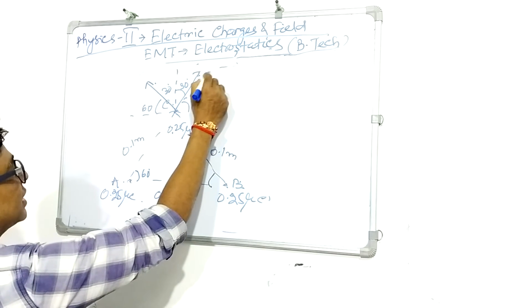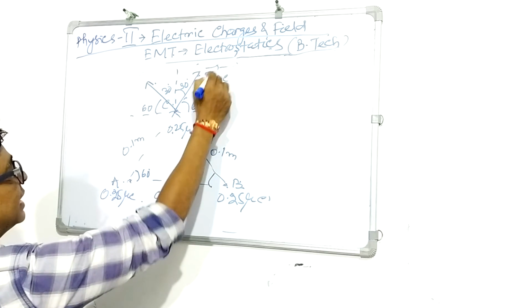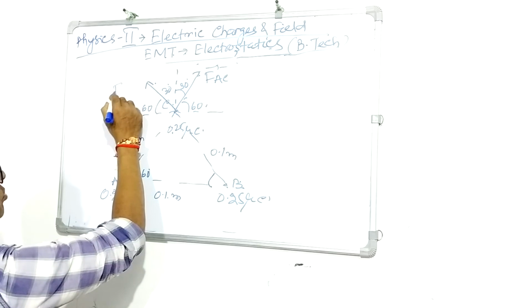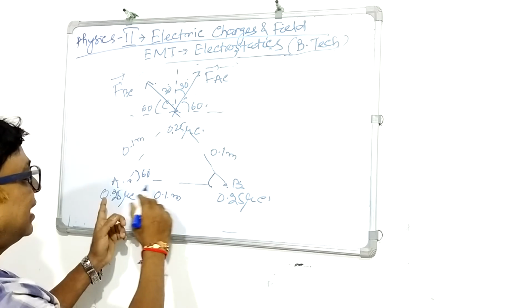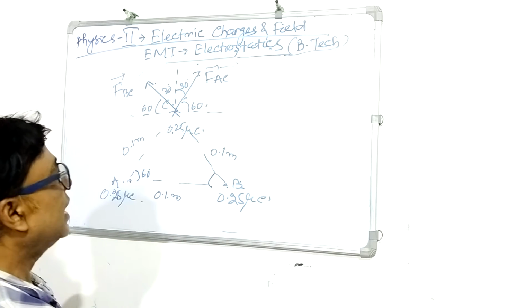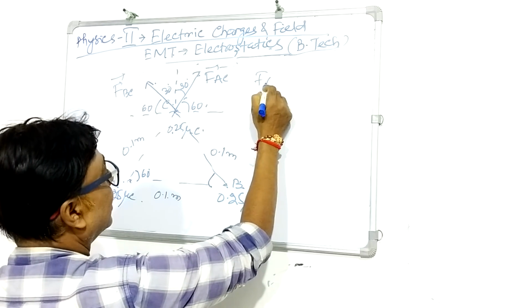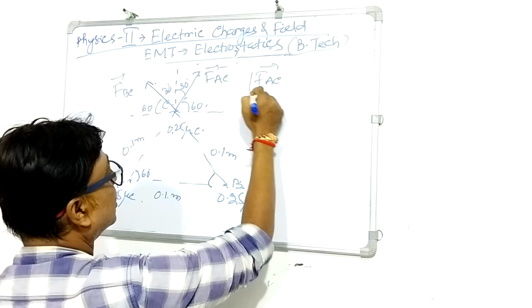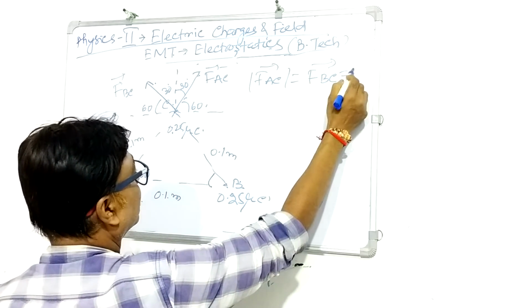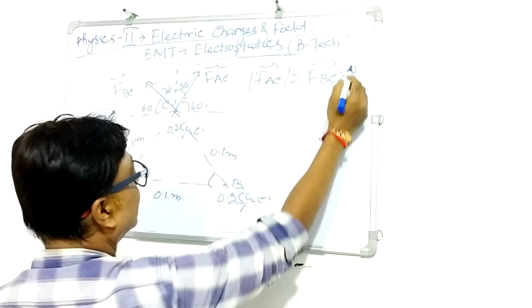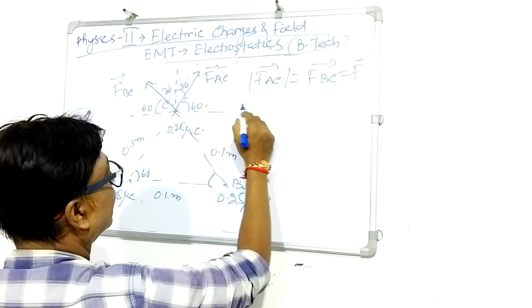This one is FAC, directed along this direction. Similarly, this one will be FBC. As the charges are the same, the magnitude of FAC is the same as FBC. Suppose this one is F. What is the resultant force?